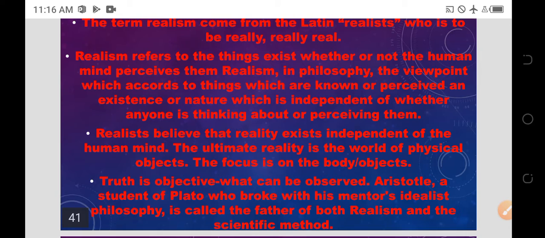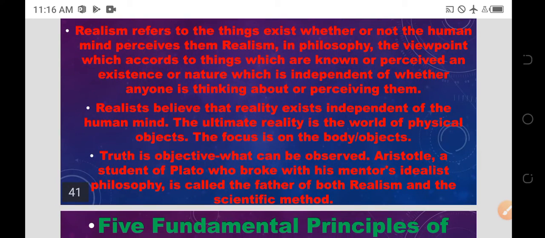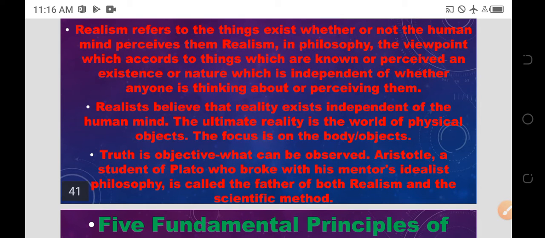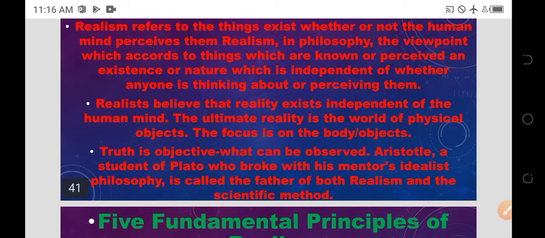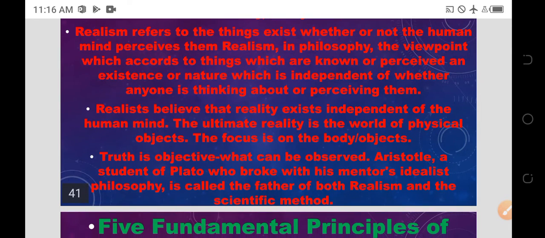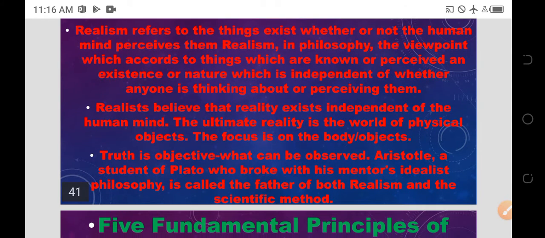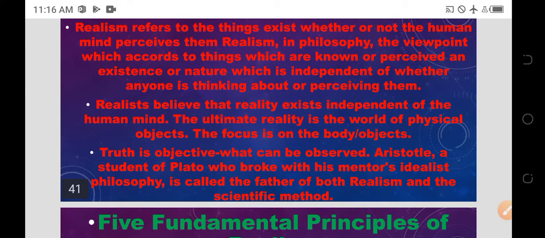So here it is analyzing the things which are present. In philosophy, it is the viewpoint that things which are known or perceived have an existence or nature independent of whether anyone is thinking about or perceiving them. So finally we can conclude that realists believe that reality exists independent of the human mind. The ultimate reality is the world of physical objects. The focus is on the body or object.